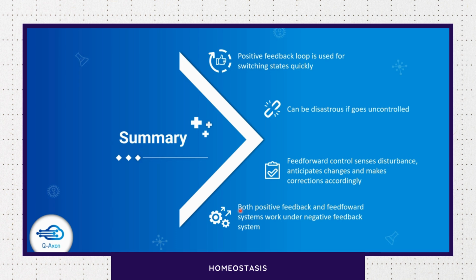Plus one more thing, this feed-forward system, as we had said, is anticipating changes. Now these anticipated changes also may change over time, right? So feed-forward systems are capable of learning what disturbance is causing how much change, and depending on that, they will change the response of the effectors. So that is known as an adaptive system. Okay, so feed-forward systems can adapt also.